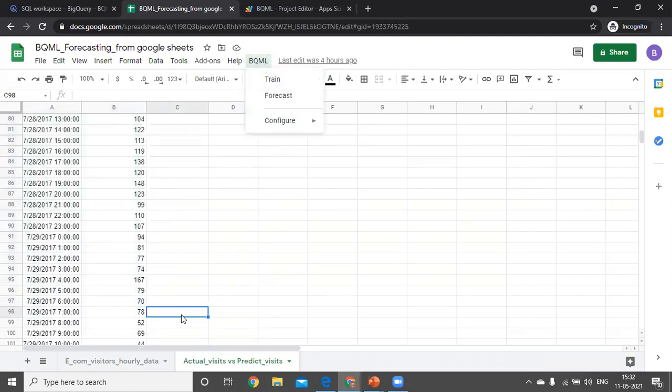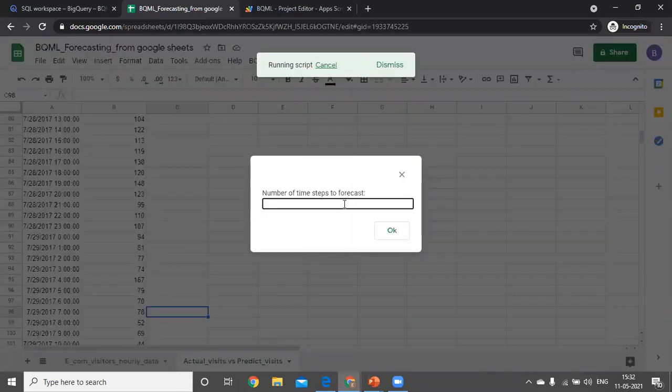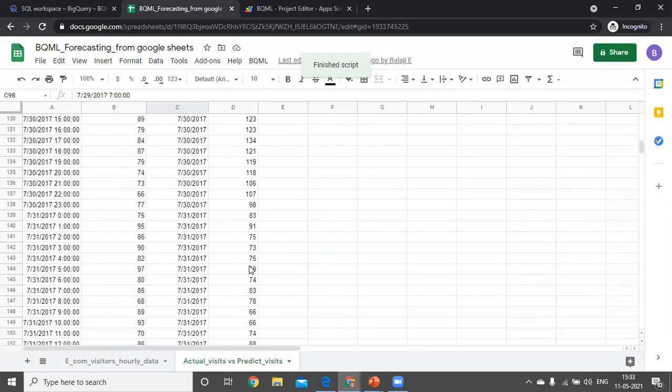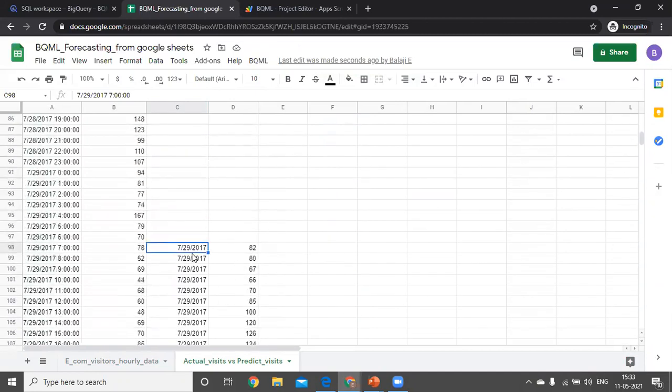We need to select an empty column from the sheet for the forecasting values. Here we can give any number of steps for forecasting. I'm going to give 3 days, which means 72 hours of forecasting values we need to get here. See, we will get 3 days of forecasting values.